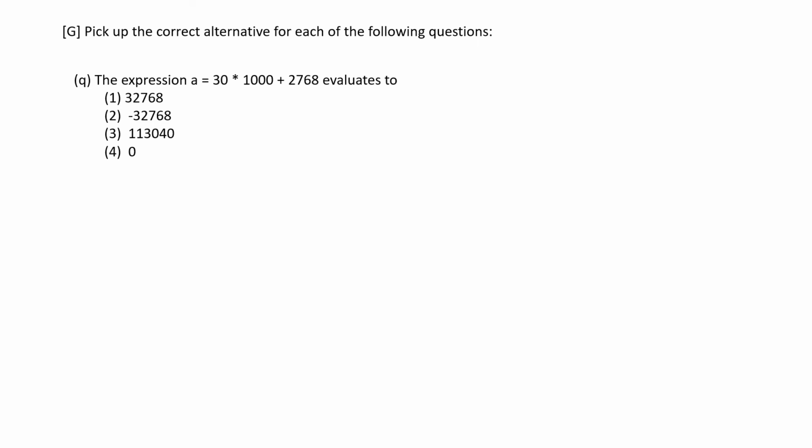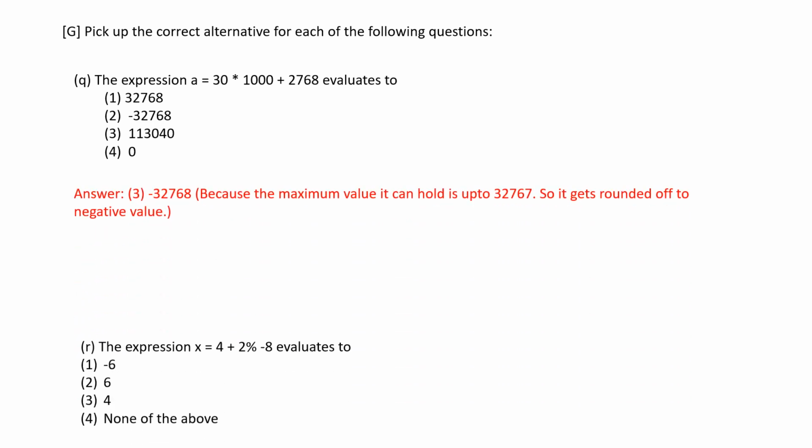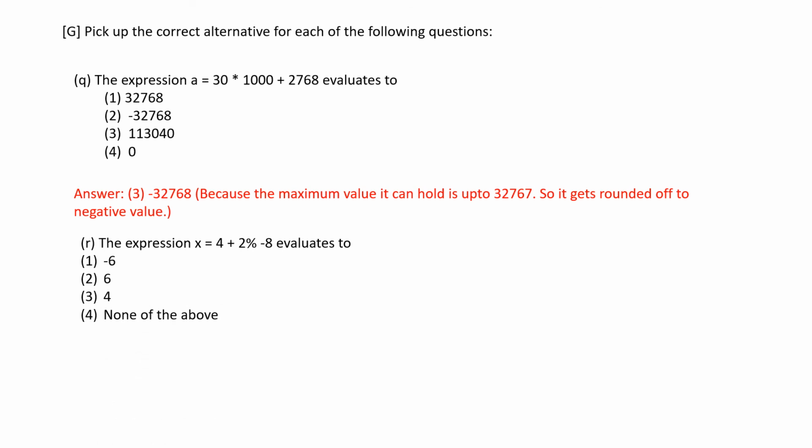Since this gets evaluated to 32768, it will get rounded off, and option 2 would be displayed. And the next expression, x is equal to 4 plus 2 modulo minus 8 evaluates to? 2 modulo minus 8 gets evaluated first, and it returns 2, so 4 plus 2 is 6.